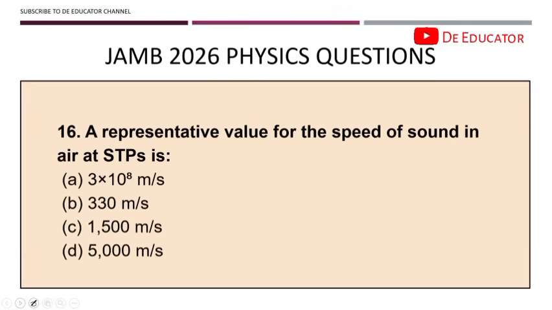Question 16. A representative value for the speed of sound in air at STP is dash. Now look at this, speed of sound. Like I said, JAMB is going to be testing your patience, and it is very, very important for you to read your questions and understand them very well. Don't be in haste. Once somebody says speed, there's every possibility that the person will just run to 3 times 10 raised to 8 meters per second, because this is the speed of light. But the question says speed of sound. Right, so for speed of sound, the answer is approximately 330 meters per second. You can see how tricky these people are. Please take note of that.